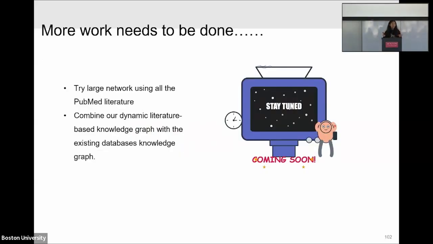But I have to admit, with this work we still have a lot to do. The first thing is we need to combine all the literature to build a super large knowledge graph. The second thing is, after constructing the literature-based knowledge graph, we will combine it with existing databases like DrugBank, because they do have some verified relationships. So we will combine them together to build a more comprehensive knowledge graph. So stay tuned. Thank you very much.